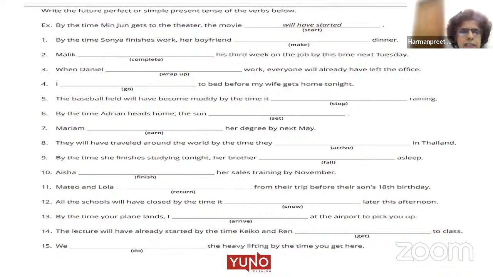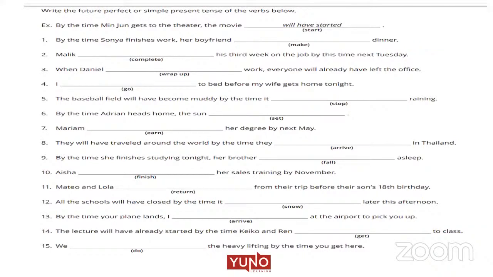Ninth one. By the time she finished study tonight, her brother will have failed asleep. No, V3, fallen. Her brother will have fallen asleep. Yes, correct. Okay, Jyoti, what is the eighth one? They will have traveled around the world by the time they arrive. Arrive. Right, because it's a second action.